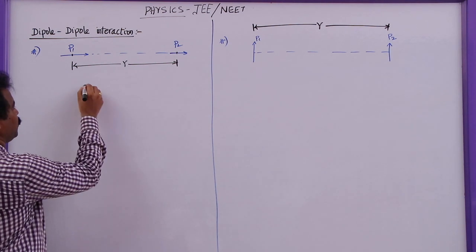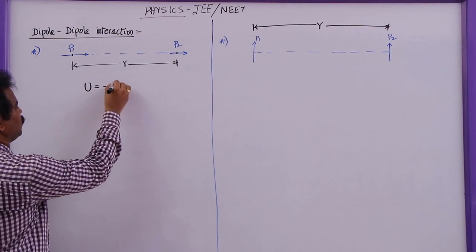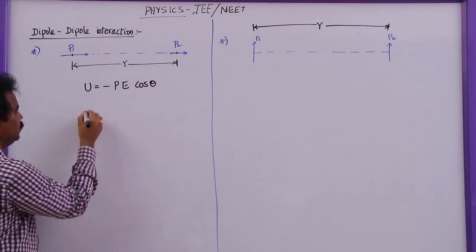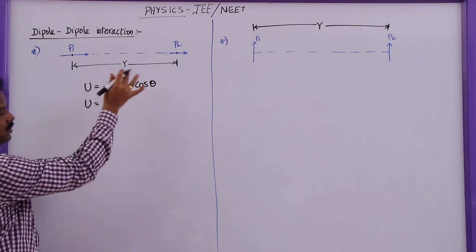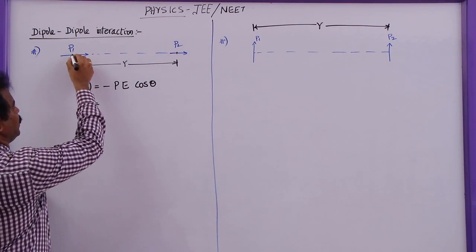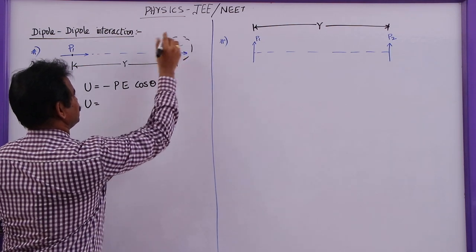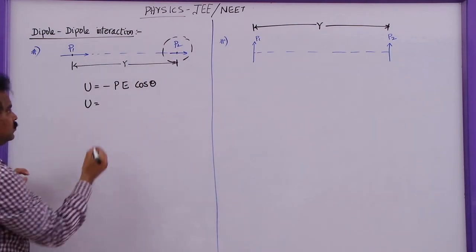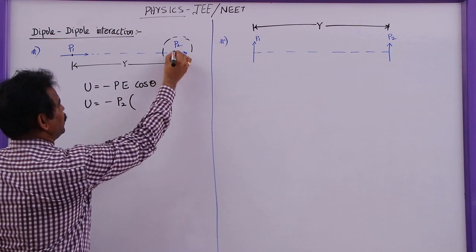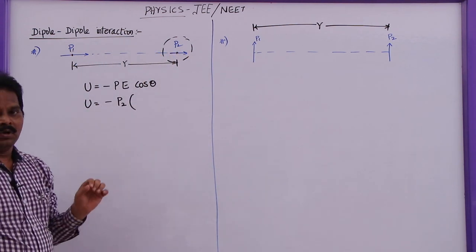Now, what is the potential energy formula? U is equal to minus PE cos theta. So the potential energy of this system of two dipoles is given by, let me take the second dipole in the field of the first dipole, so minus of P2 times the electric field here due to this dipole.